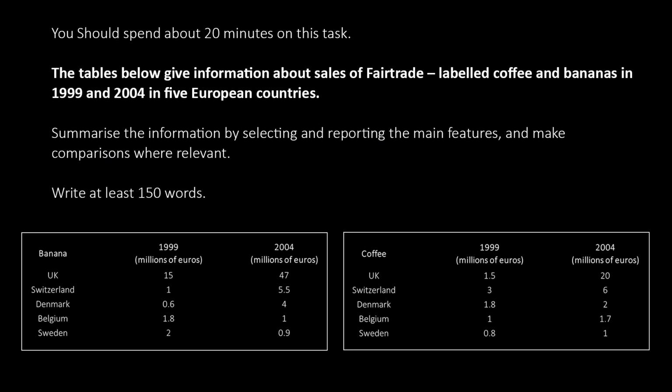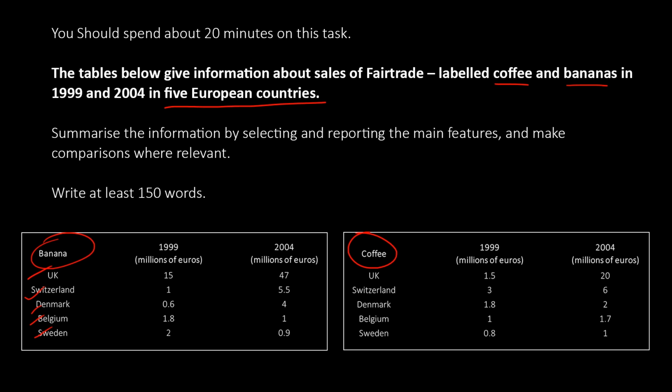The tables below give information about sales of fair trade labeled coffee and bananas in 1999 and 2004 in 5 European countries. So 5 European countries, I don't think they have mentioned them. Yes, they did here. So you have to watch out for this information. They have mentioned only 5 European countries here. Have they mentioned the names? No. You get the names from the table itself. Right. It could be a single table. It could be two different tables. Now they have separated tables based on the commodities they have used, coffee and banana. Clear? So the question plus table will give you enough information to write the first sentence which we have discussed earlier.